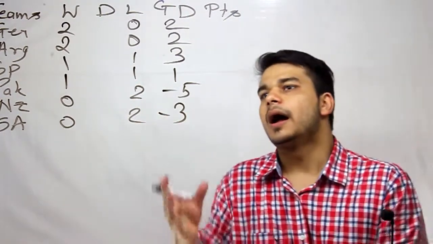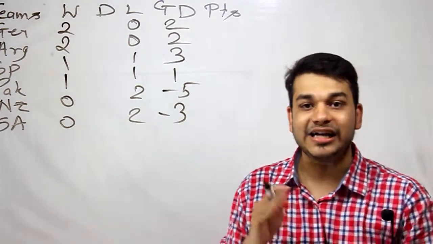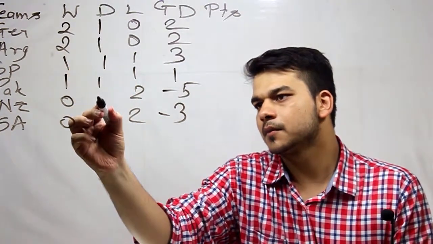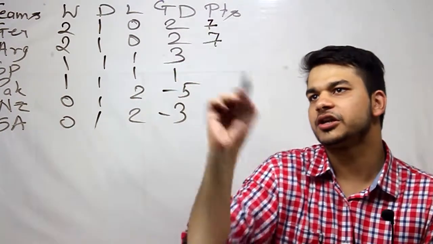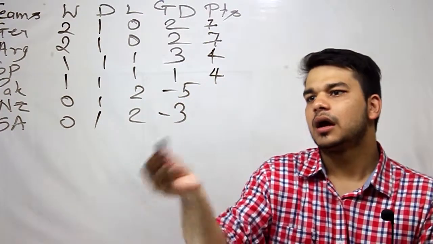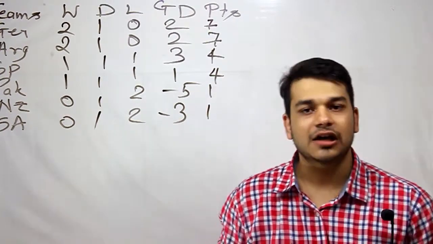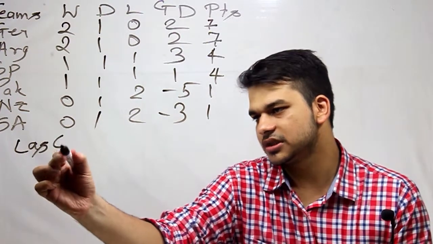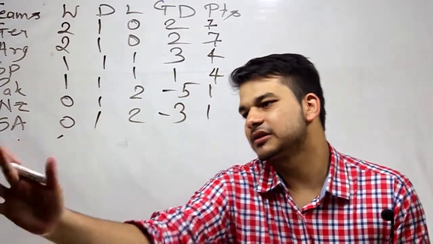Okay. And the points table after the third round, it is given that each of the teams ends up in a draw. So this will become 1. And the scores will now become 7 for Germany, 7 for Argentina, 4 for Spain, 4 for Pakistan, and 1 each for New Zealand and South Africa. Now for the last 2 rounds, that is the last 6 matches, I'll just write last 6.